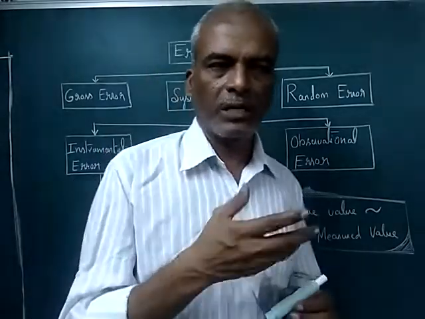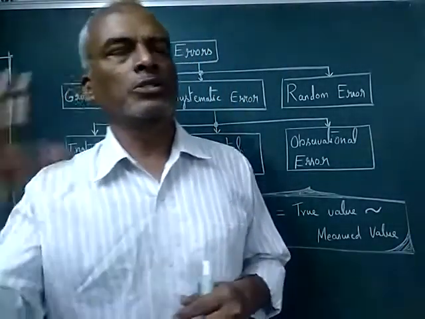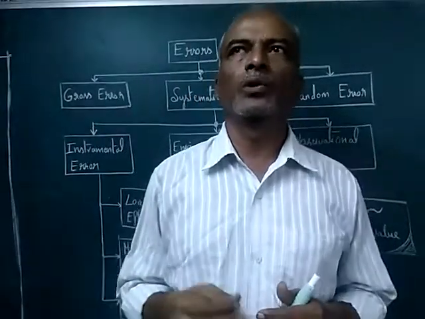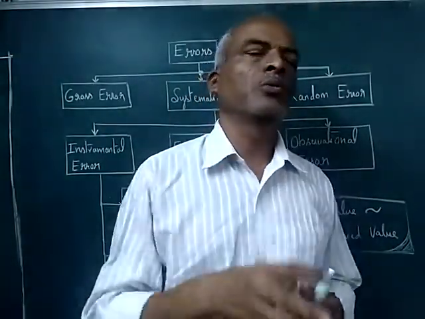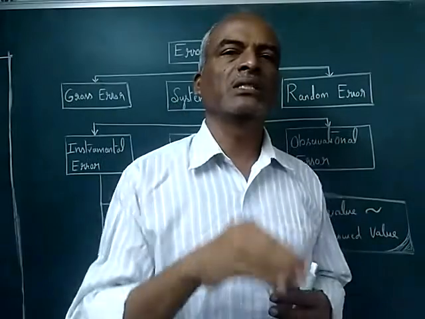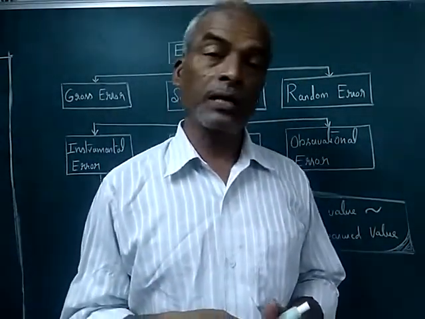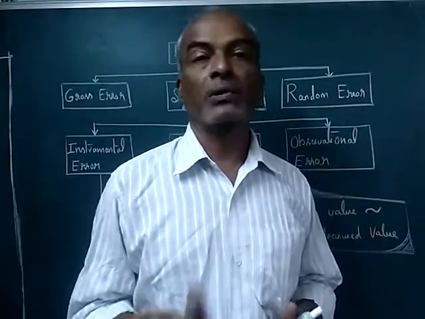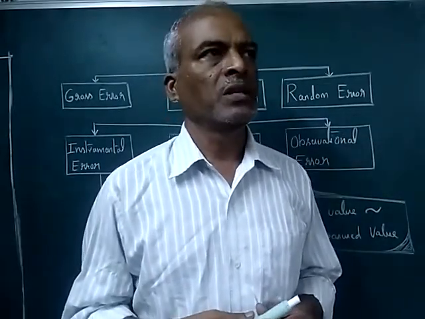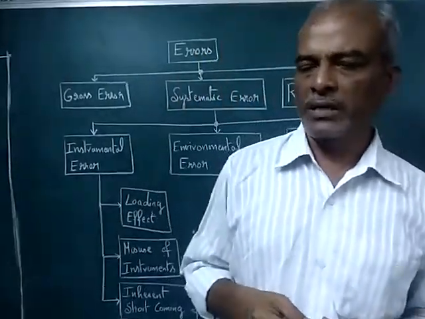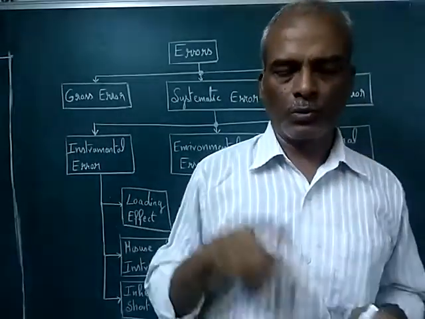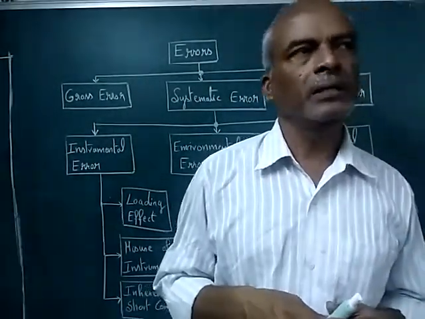Theoretically in paperwork it gives some value, but once you connect the ammeter and voltmeter, some resistance is introduced in the circuit, therefore it modifies the overall resistance and the current will change. So that is called loading effect, due to loading of ammeter and voltmeter.